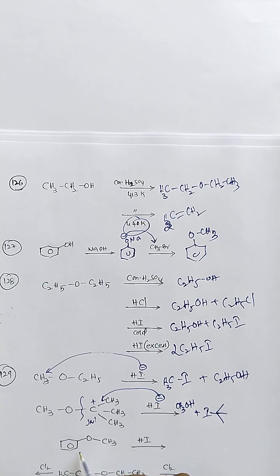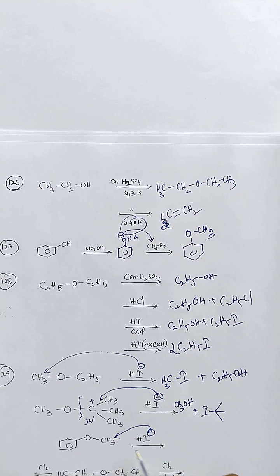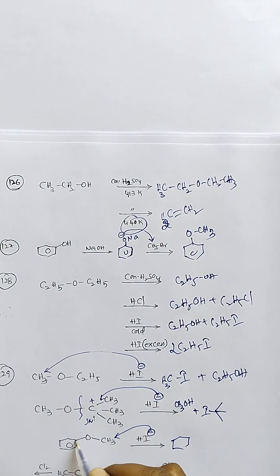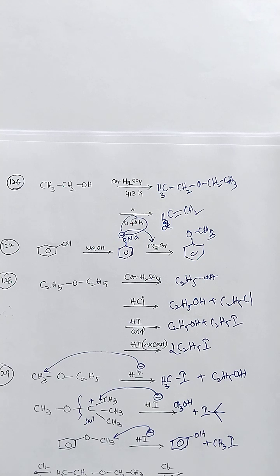When there are aryl ethers, nucleophilic substitution cannot take place from here. It happens on the smaller group side only. This is a carbon of the aromatic ring and the oxygen is in resonance. Therefore, OH and methyl iodide are formed.